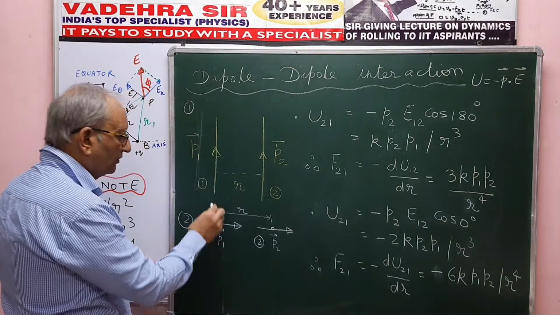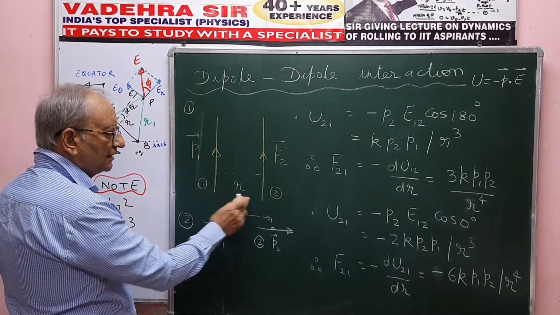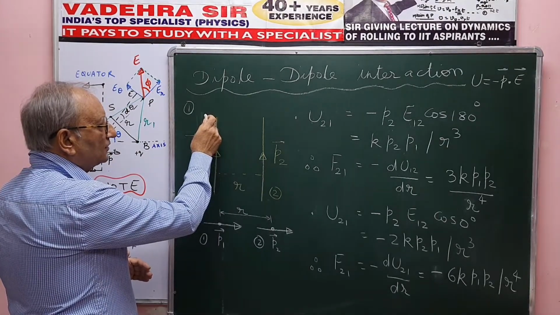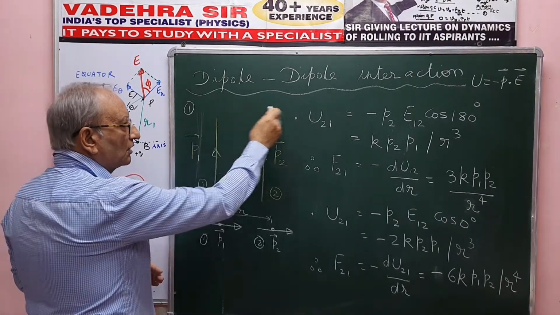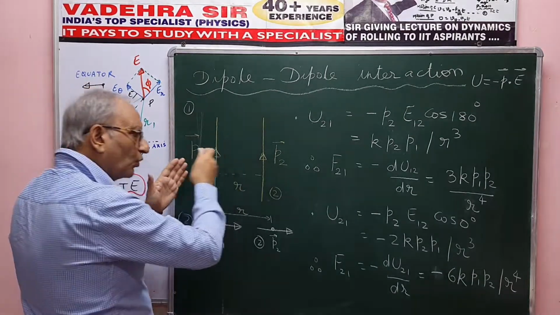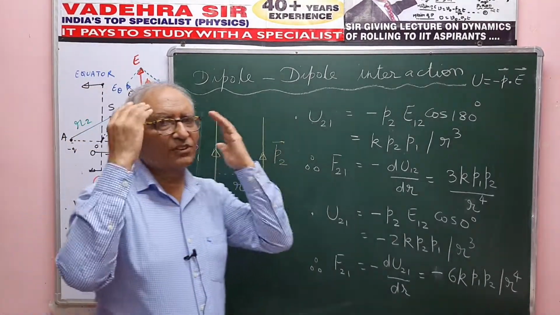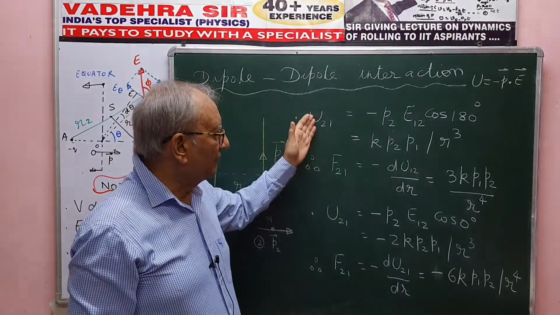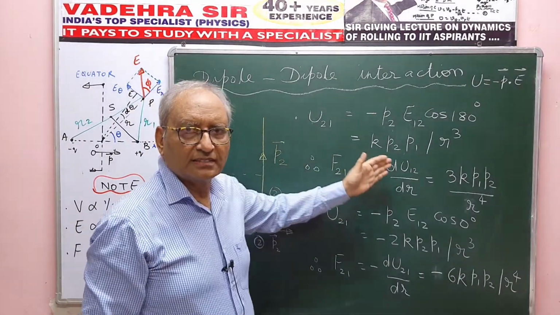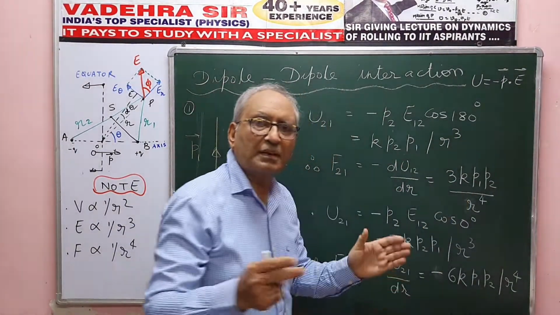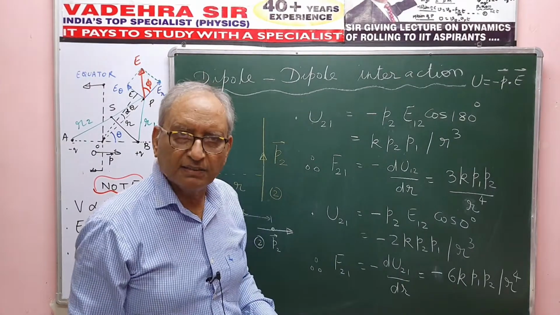You can just think of it: this will be minus Q1 here and minus Q2 here, which repel, plus Q1 and plus Q2, which repel, and the negative and the positive are much further away. So overall, physically also you can reason that there would be repulsion between the two dipoles, and the very fact that the interactive force is coming out to be positive means this is a case of repulsion. The two dipoles get repelled.